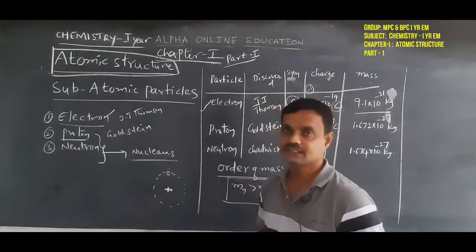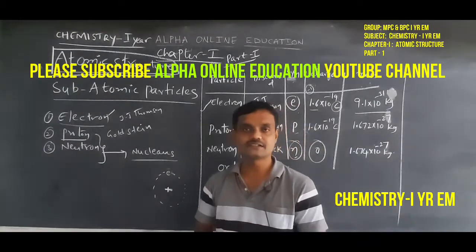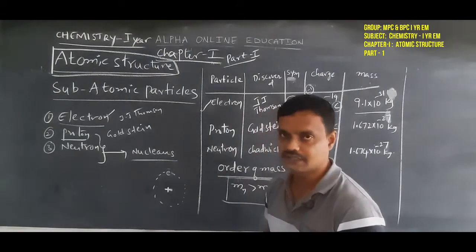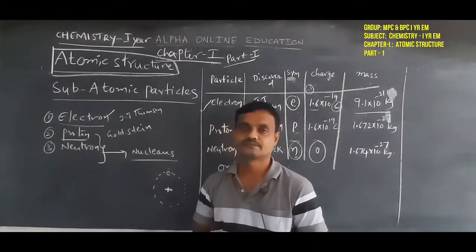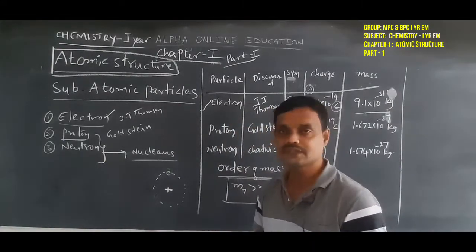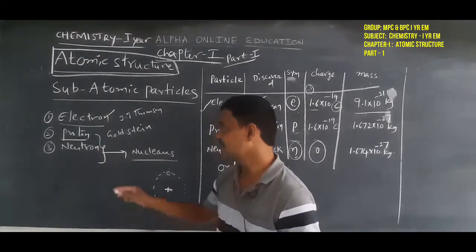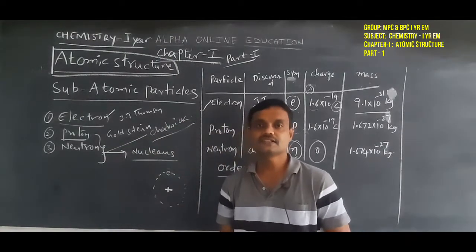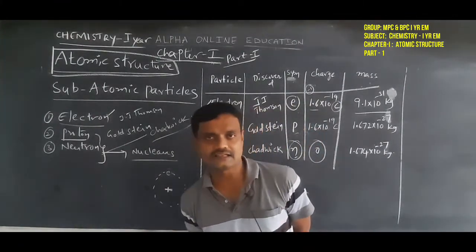So, two subatomic particles, electrons and protons, were discovered by the same experiment, the electric discharge tube experiment. And the other subatomic particle is the neutron. Neutron was discovered using simple chemical equations. The scientist name is James Chadwick. So this is the information about the subatomic particles in an atom.